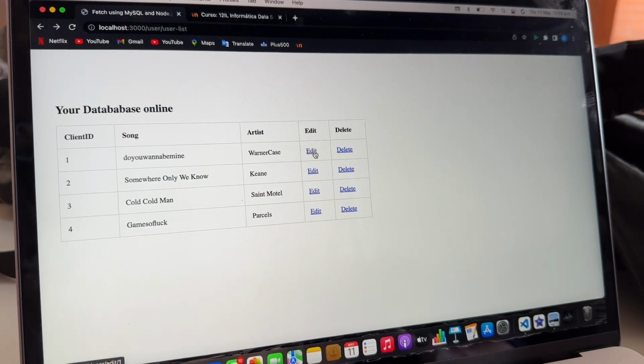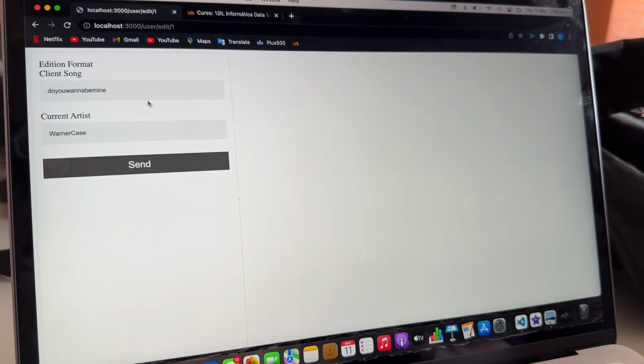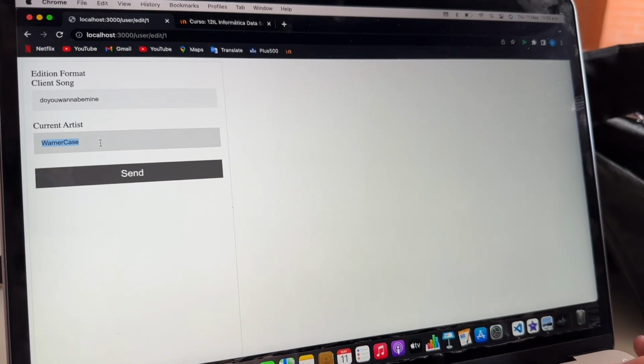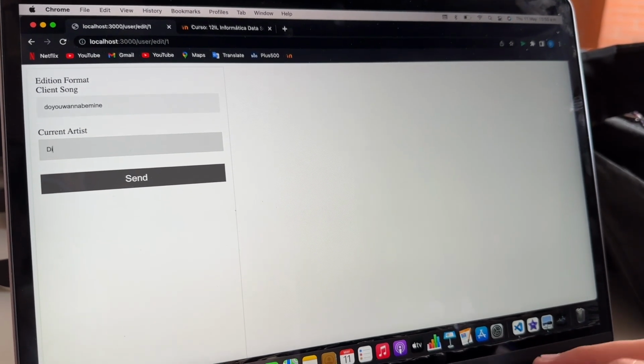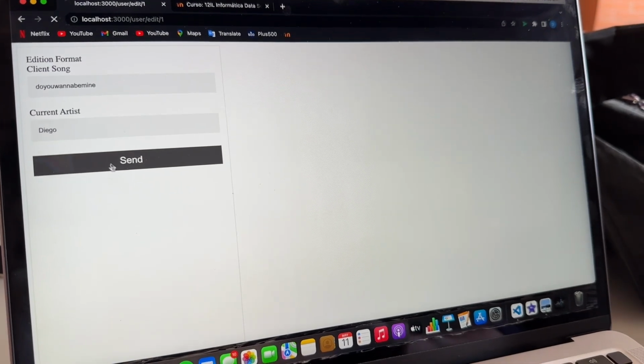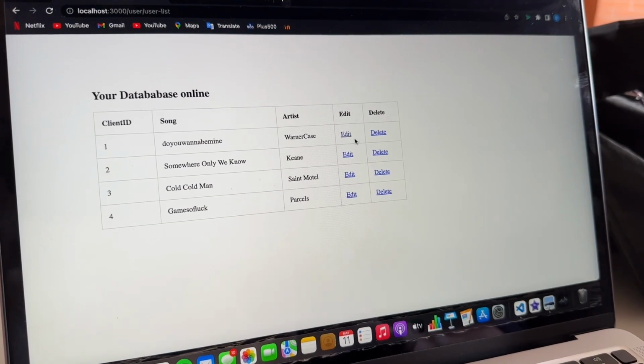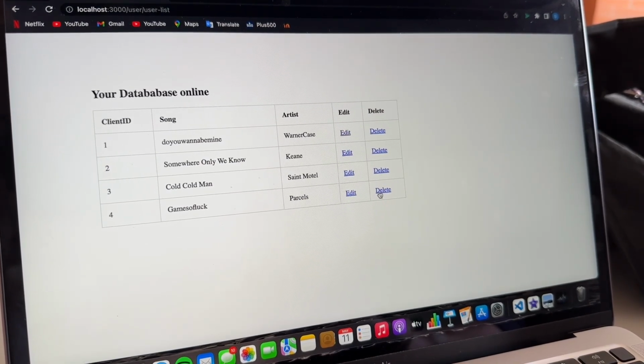In this table, we're able to edit the name or the current artist. In this case, we can add my name, for example. No, sorry. And we could also delete any column that we wish.